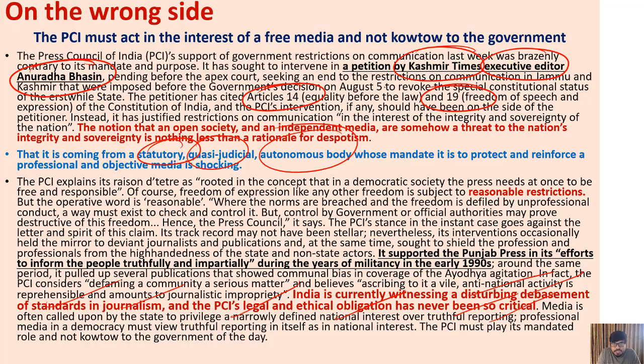restriction cannot stay there, because there is no problem in giving right information, and there is no security issue in right information there, because they are managing the issue, forces are there, and the government itself claims that things are under their control. So if things are under their control, if normalcy is there, then why are these curbs there? This is purely a logical issue, and any layman can understand the ongoing thing.